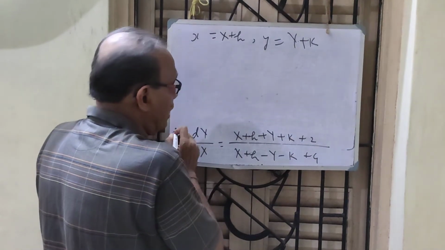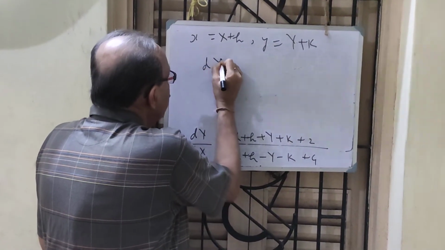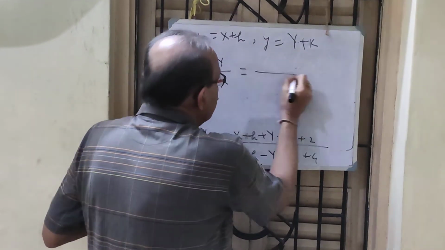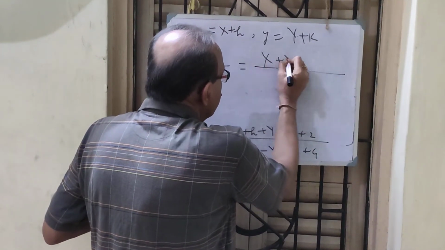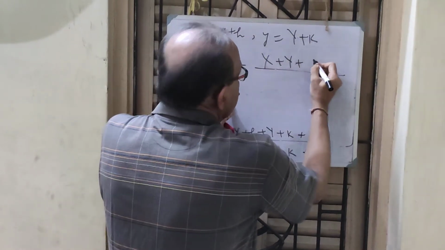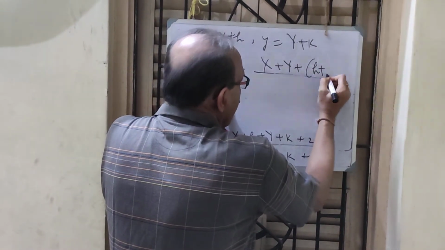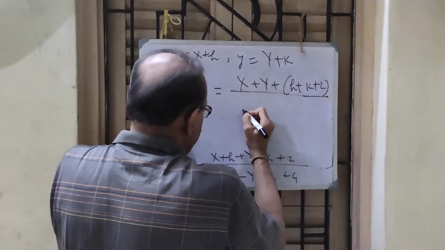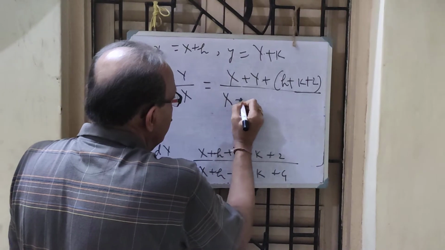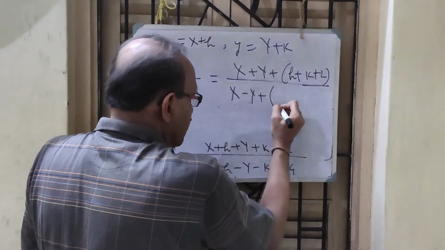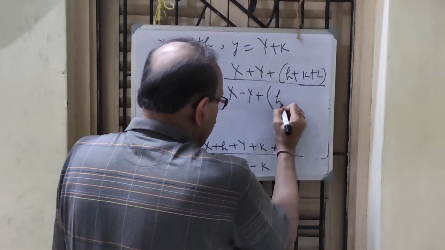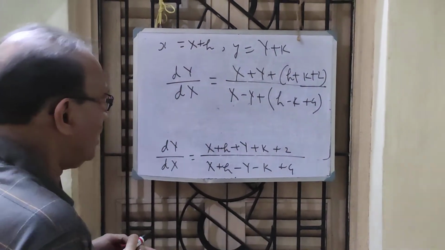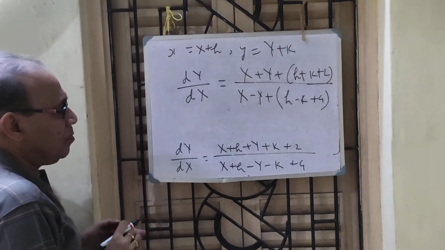I get, after all, dY by dX is big X plus big Y plus h plus k plus 2, and here big X minus big Y plus h minus k plus 4.